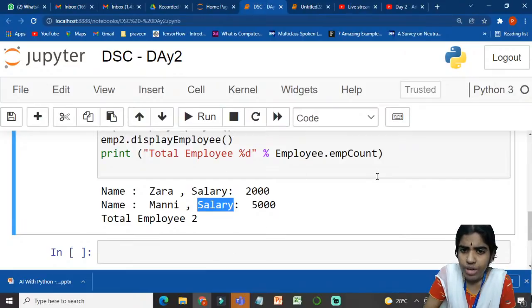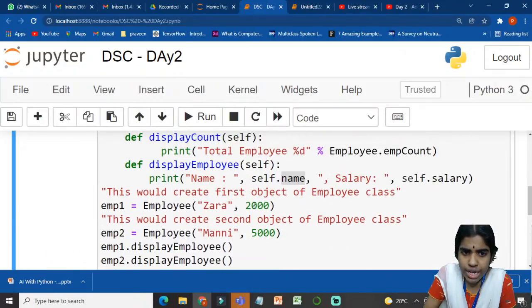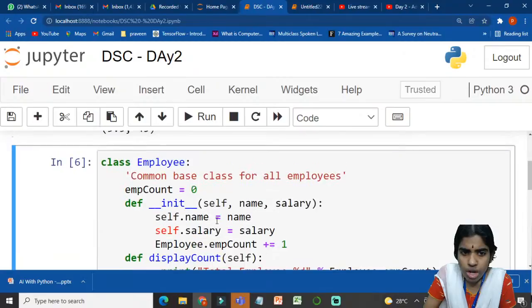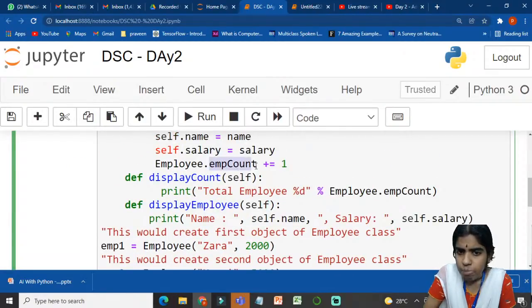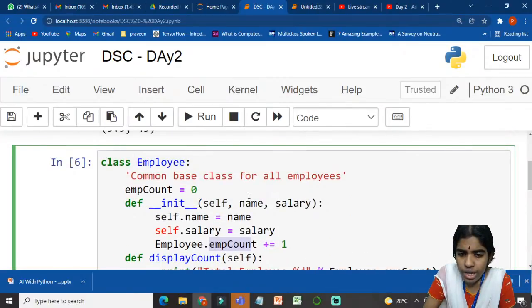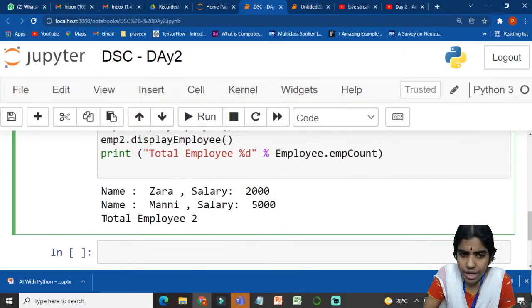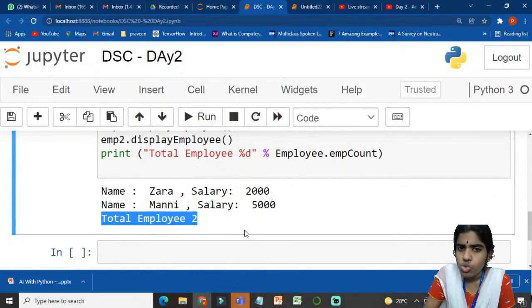And the total number of employees, Employee.empCount. So I am just calling the emp count. Already I have incremented this employee count, right? Each and every time I am adding a new employee, the emp count will be increased by 1. So I am getting the total employee count as 2. So you are clear with this example.